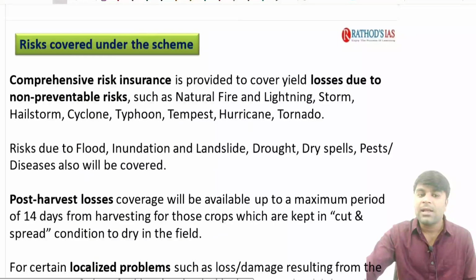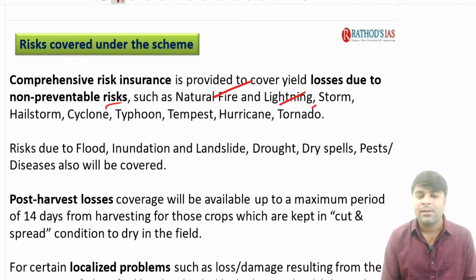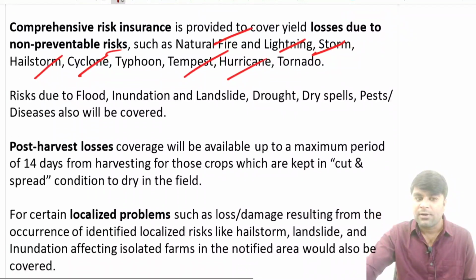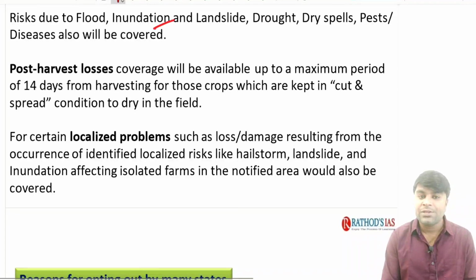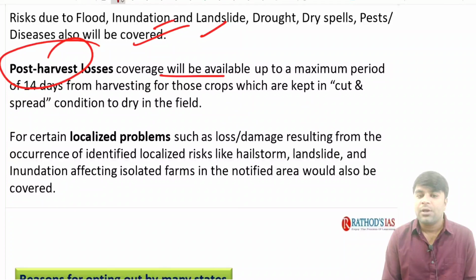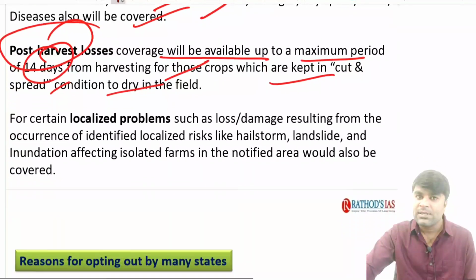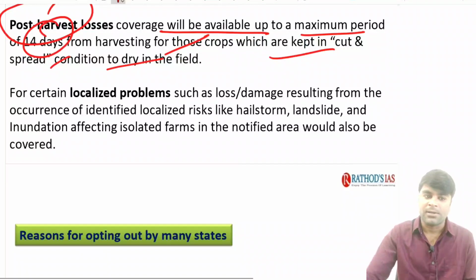Now, when we look at the risk coverage under the scheme, right, it is going to cover natural fires, lightning, storms, hailstorm, cyclone, hurricane, tornado, each and everything is covered. The risk due to floods, inundation, landslides are also covered, right? Everything is covered. The coverage will be available up to a maximum period of 14 days from the harvest of those crops, which are kept in cut and spread condition to dry in the field. Often we see these kinds of practices done by the farmers, right?